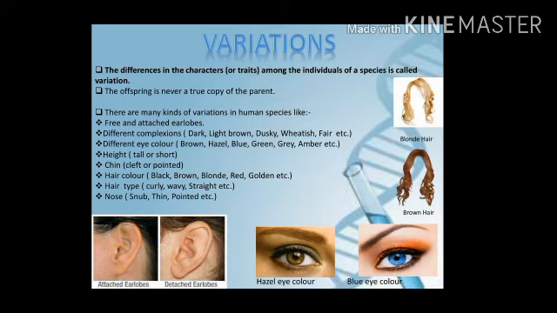Variation means that in a species, in human beings, you will see different color of eyes, different color of hair, different shape of ears, different shape of eyes, different types of hair. These are the differences. The variety is known as variation. Variation means the variety. First point, the offspring is never a true copy of the parent.